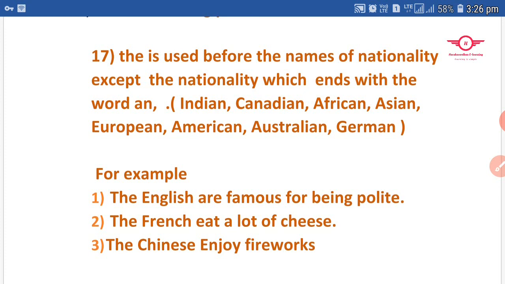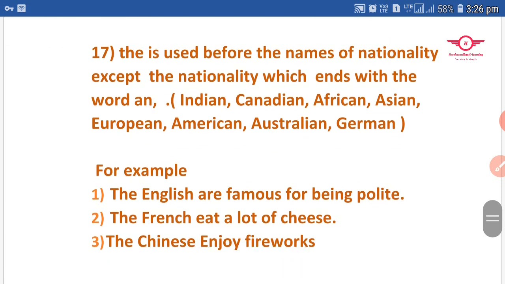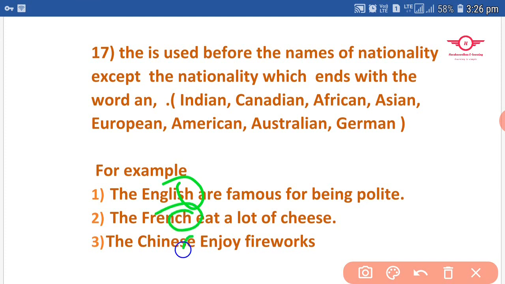Before these nationalities, you are not supposed to mention the definite article. For the rest of the nationality words, you can use it with those which end with sounds like ch, sh, sc, like that.